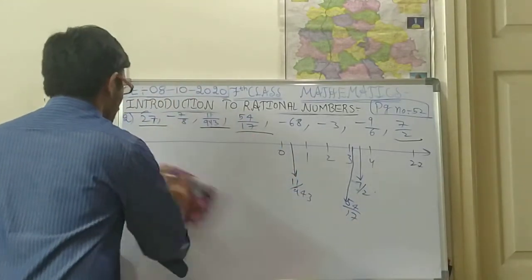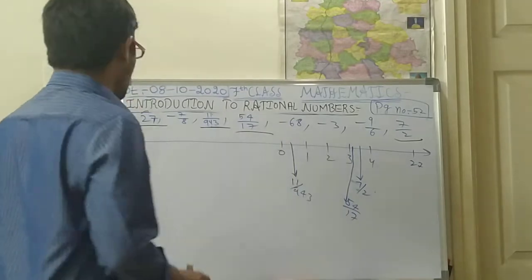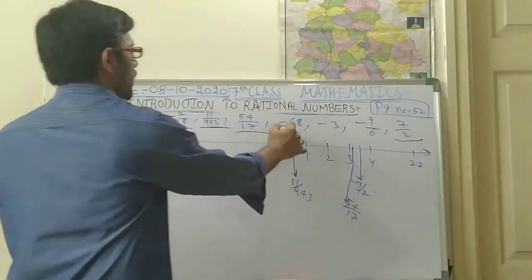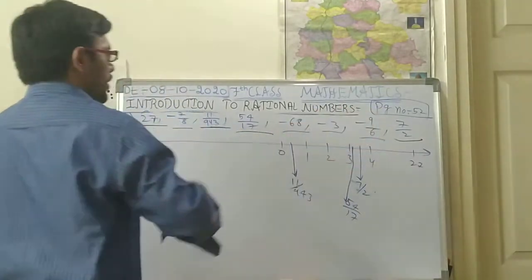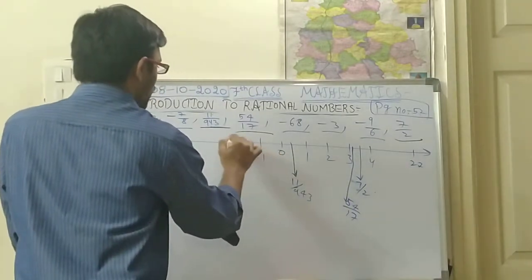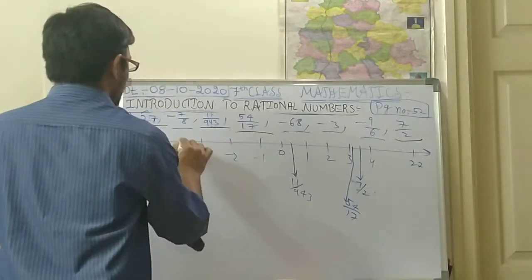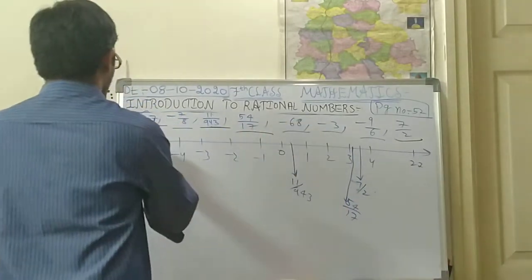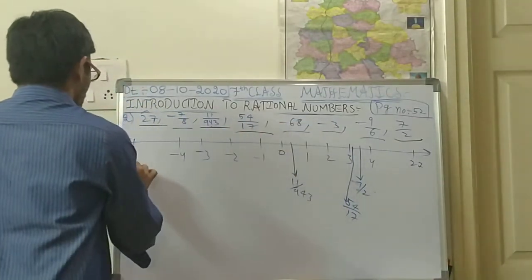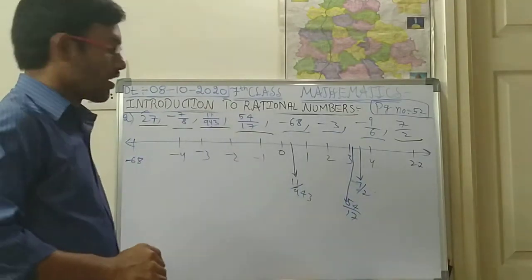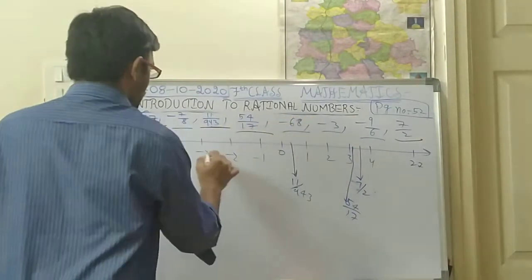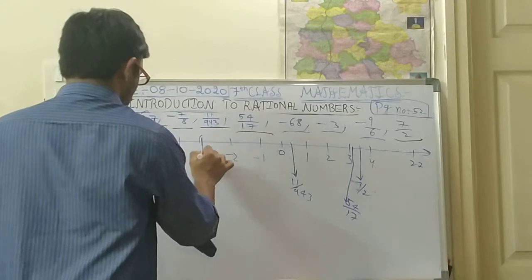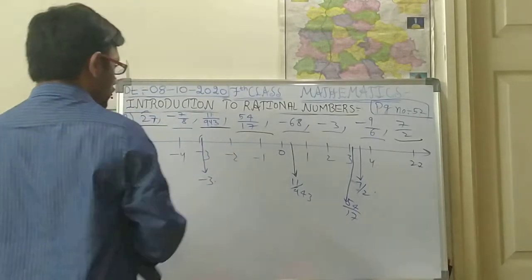And now negative numbers. So what are the negative numbers given? Minus 7 by 8, minus 68, minus 3, minus 9 by 6. So minus 1, minus 2, minus 3, minus 4. Okay, first here minus 68, directly it is given, minus 68. Okay, so afterwards minus 3. So this is a minus 3, given.